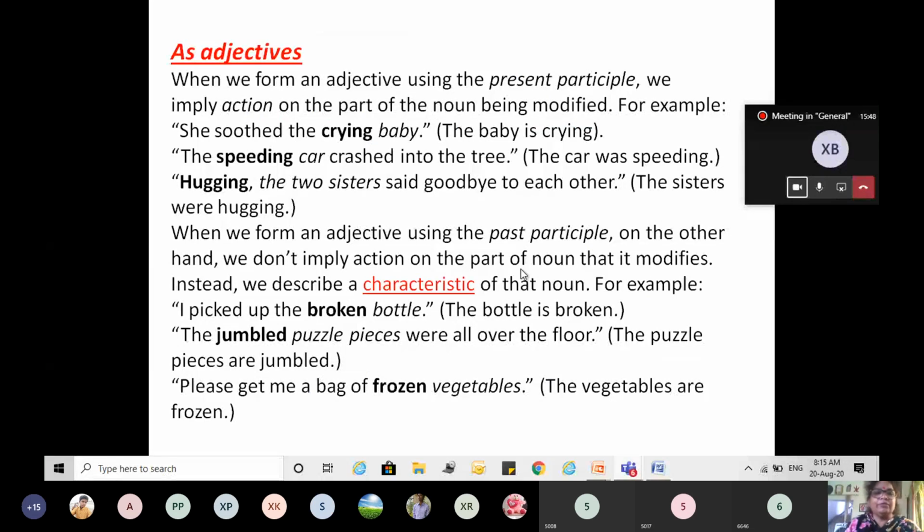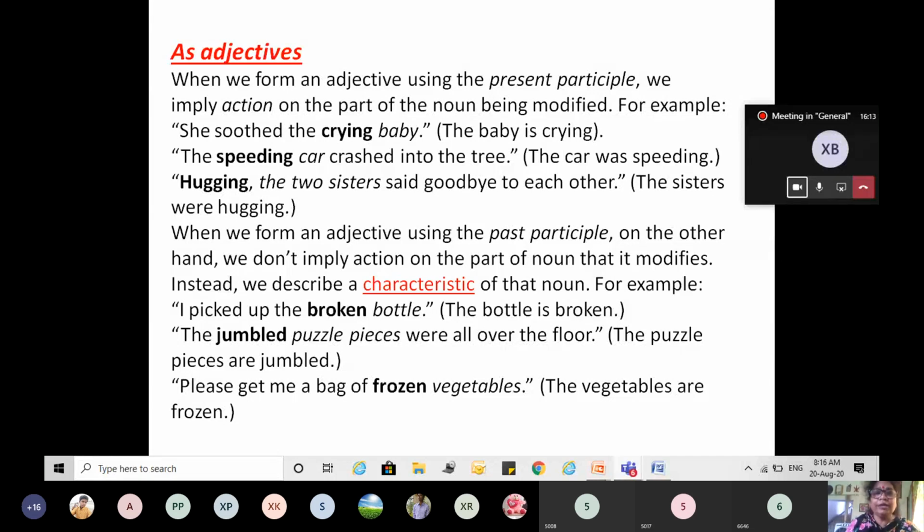This is an adjective. What we just saw. When we use the adjective, the present participle is used, the action on the part of the noun being modified. I just explained to you that the baby who was crying. The speeding car crashed into the tree. The car which was speeding. So it is performing the function.